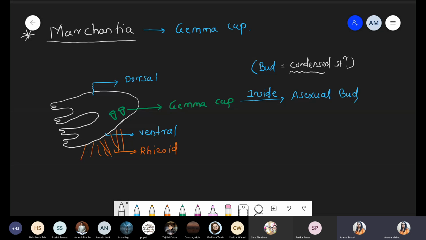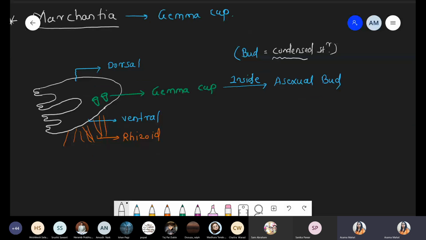Same scenario with respect to shoot bud. When the shoot expands, we can easily observe branches, leaves, everything. But sometimes on the tip, the shoot shows a condensed structure. All the leafy structures form a condensed form. That time we can say that it is a shoot bud, right? So bud, simply, is a condensed structure, that's it. So here the Gemma cup is present, because it looks like a cup shape. Inside this Gemma cup, there is a presence of the asexual bud. Okay.